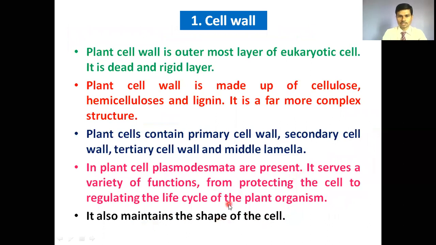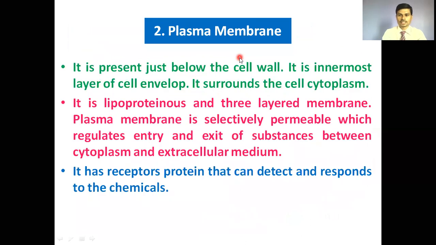These plasmodesmata or plant cell wall maintain the shape of the plant cell. The next is the plasma membrane, which is termed the cell membrane or selectively permeable membrane. The plasma membrane is present below the cell wall and surrounds the protoplasm or cytoplasm of the plant cell.